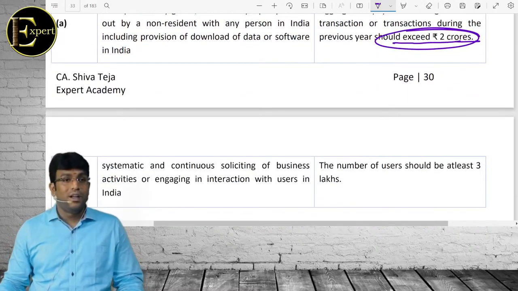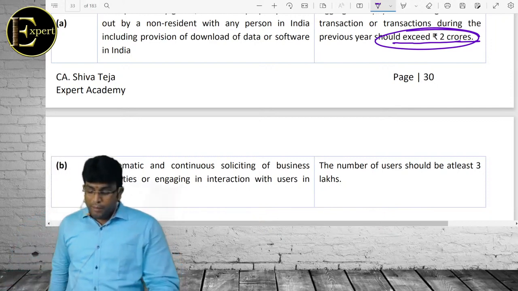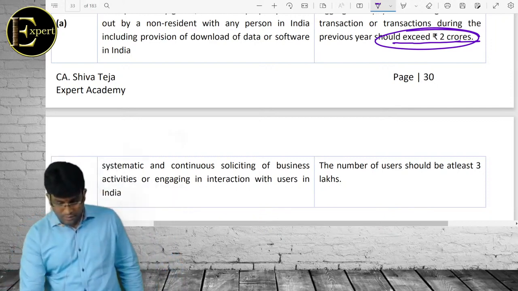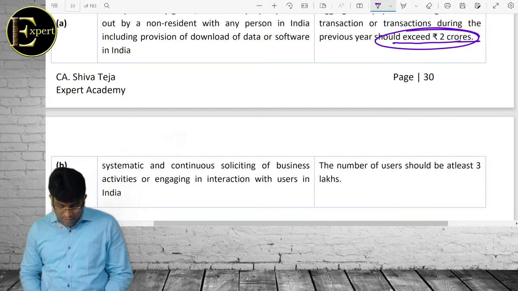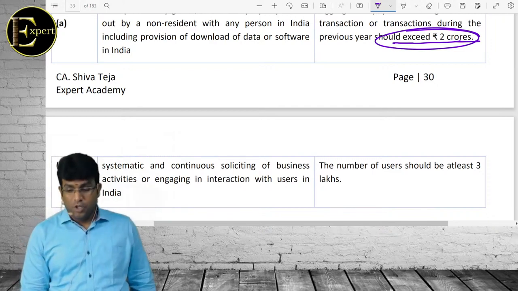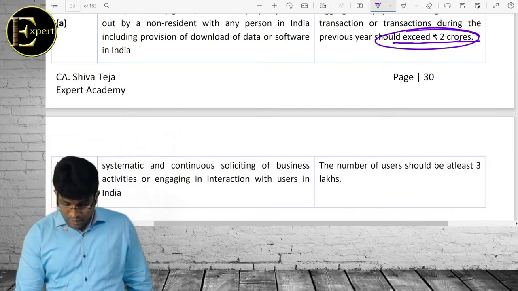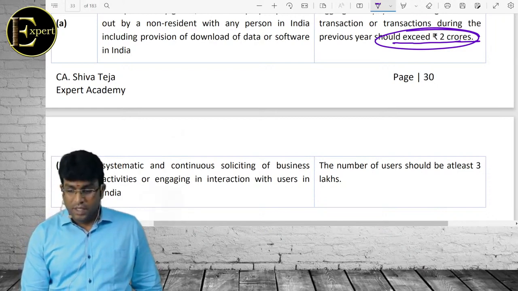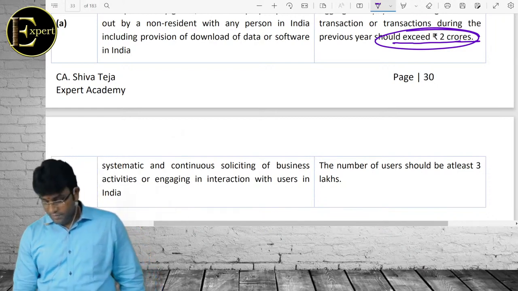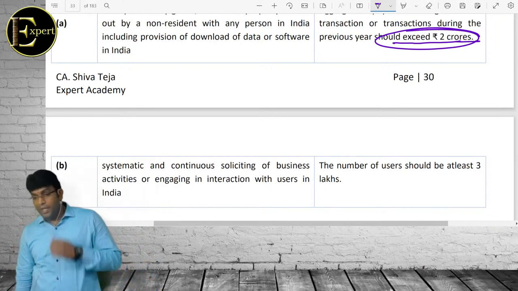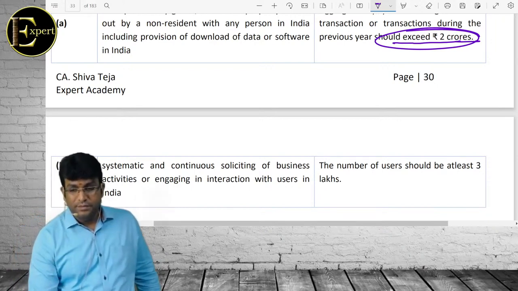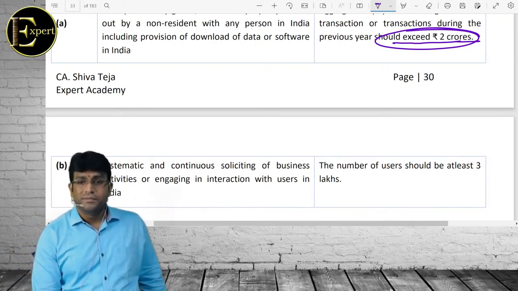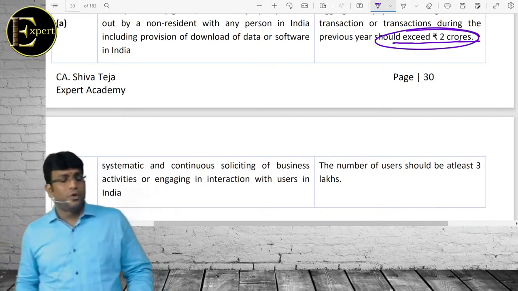Should exceed what, sir? 2 crores. Number two, number of users should be at least 3 lakhs. Is that clear? That's it. That is the story of business connection.